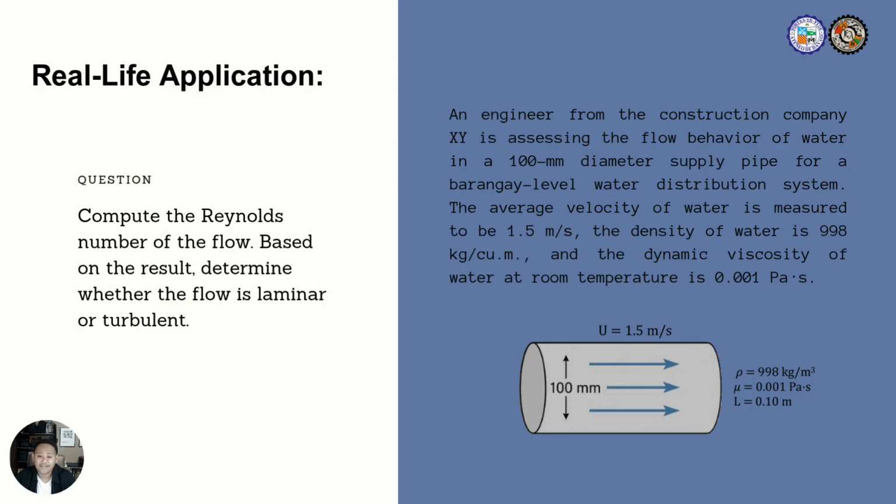The density of water is 998 kilograms per cubic meter. And the dynamic viscosity of water at room temperature is 0.001 Pascal seconds. Now, let us compute the Reynolds number of the flow. And based on the result, let's determine whether the flow is laminar or turbulent.